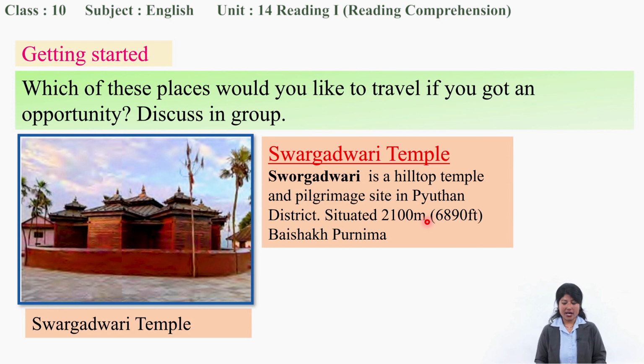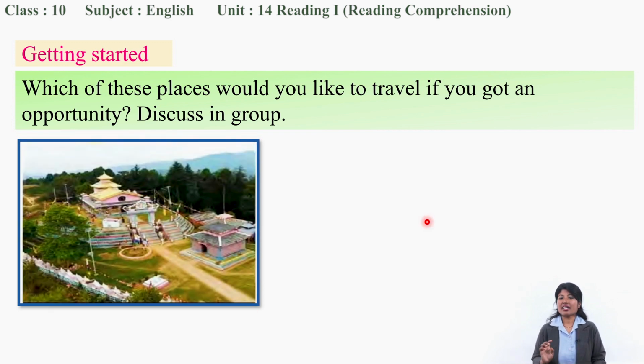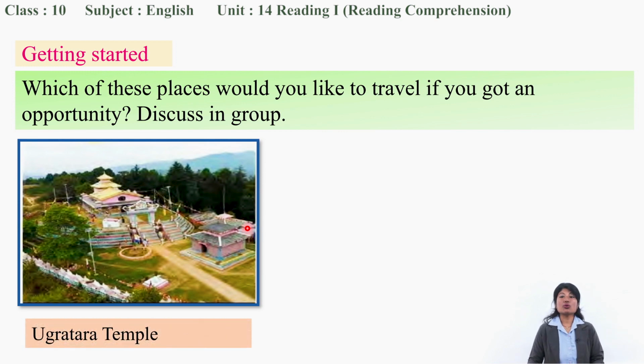Okay, let's know about the second picture. Look at this picture. Observe closely. Which place is it? Yes, this is also a temple. So which temple is it? If you don't remember, let me tell you, this is called Ugratara temple. Let's know something about it.